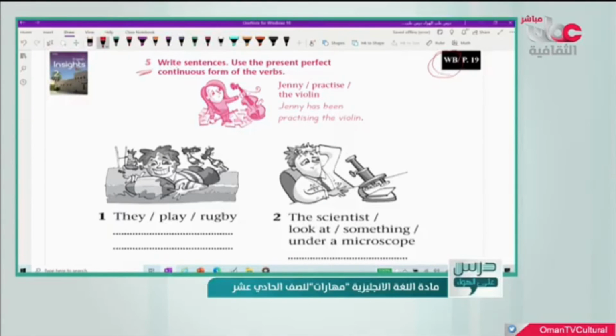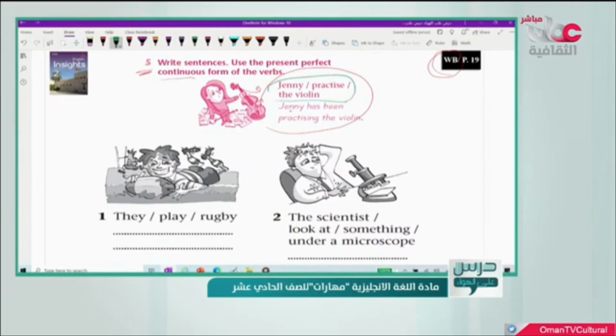Write sentences. Use the present perfect continuous form of the verbs. Okay, now here we have an example. Jenny practice the violin. Okay, we need to use the present perfect continuous form to write this sentence.